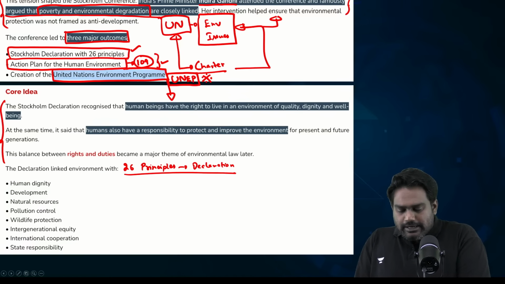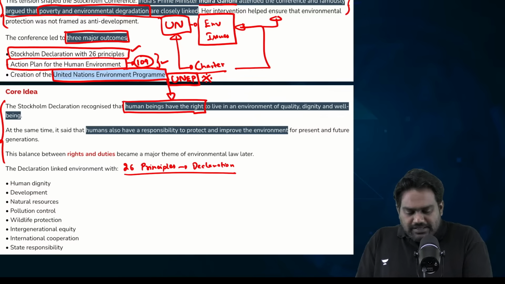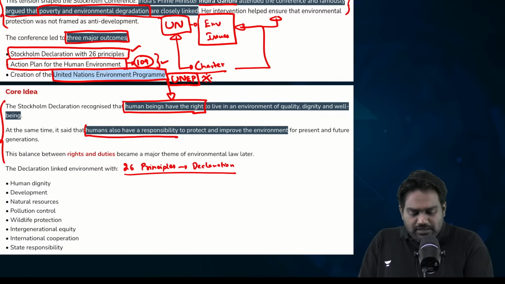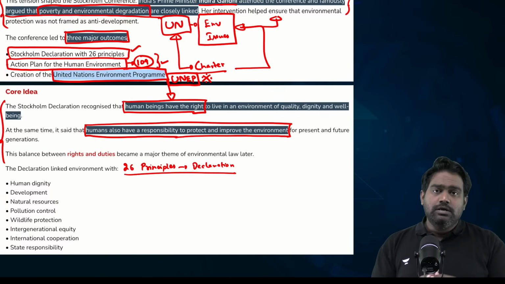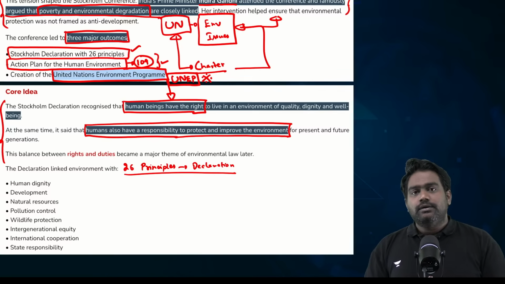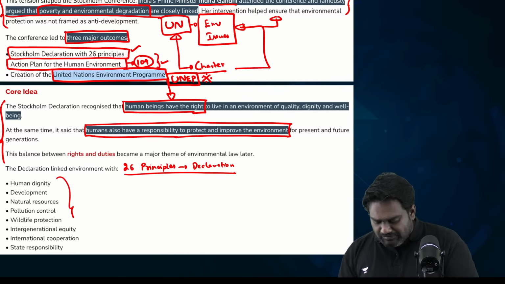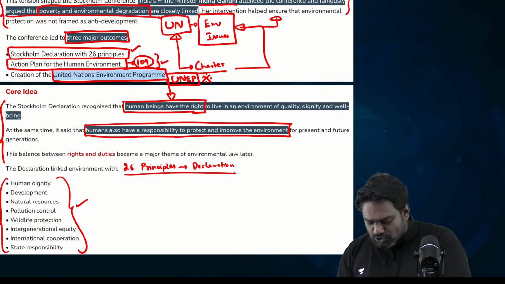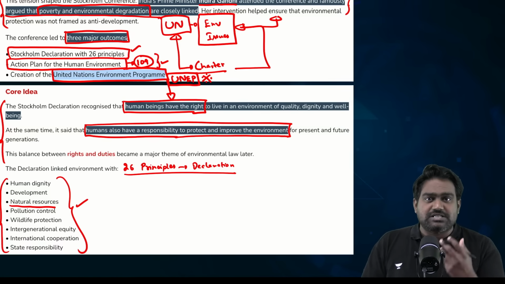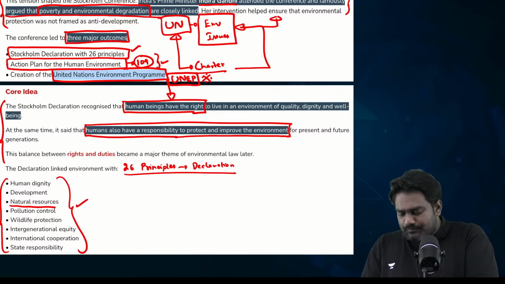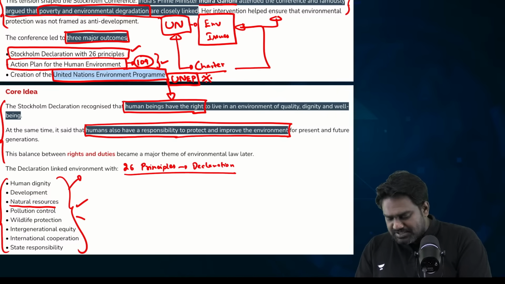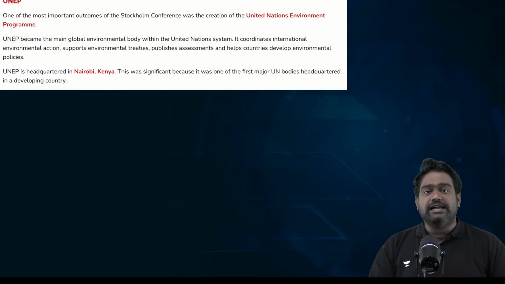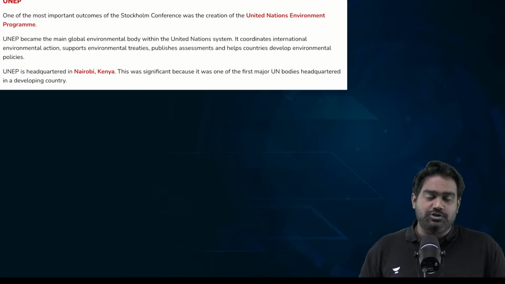As I said, it recognizes the right of human beings to live in a clean and safe environment, and also places a duty and responsibility to protect and safeguard the environment. It links human well-being with environmental protection. It connects human dignity with development, limited usage of natural resources, brings up the principle of sustainability, promotes the goal of pollution control, helps in protecting wildlife and biodiversity as well, and drives international cooperation amongst countries.